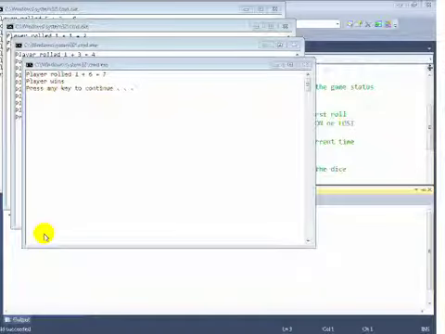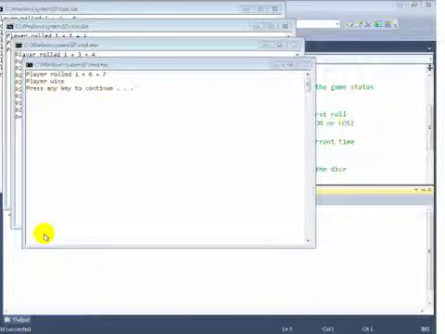Figure 6.10, Simulating the Dice Game Craps. In this program, we're going to write a simulation of the casino game called Craps, in which the user rolls 2 dice. And on the first roll of those 2 dice, if the user or the player rolls a 7 or an 11, they win. If they roll a 2, a 3, or a 12, they lose. And any other value is that player's point, and the player must roll that value before rolling a 7 in order to win the game. If they roll a 7 on a second or subsequent roll, they lose the game.